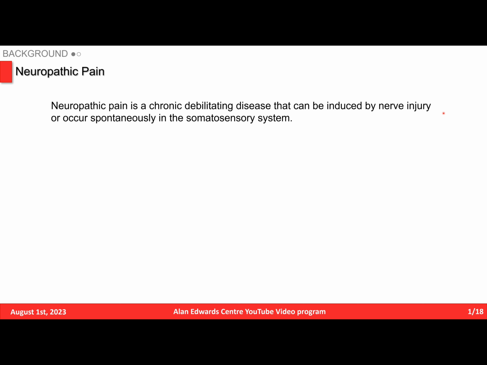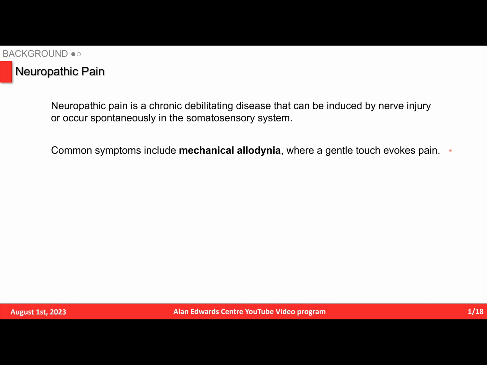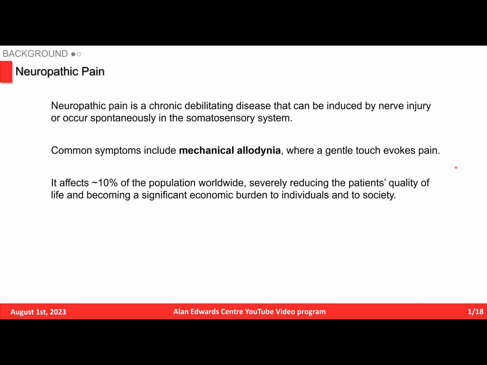Neuropathic pain is a chronic, debilitating disease that can be induced by nerve injury or occurs spontaneously in the somatosensory system. Common symptoms include mechanical allodynia, where a gentle touch evokes pain. It affects around 10% of the population worldwide, severely reducing the patient's quality of life and becoming a significant economic burden to individuals and to society.